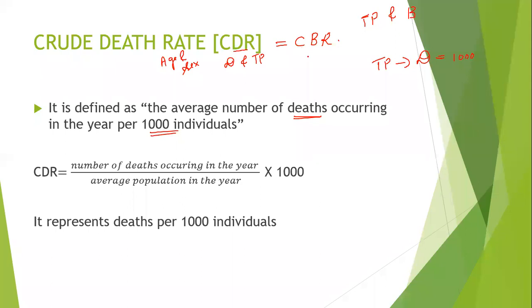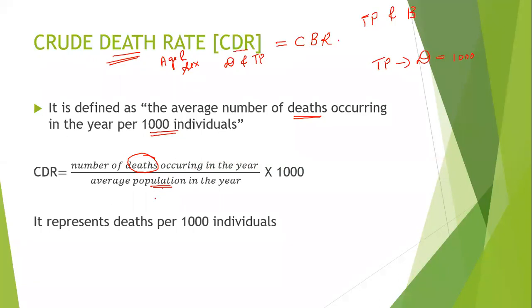The formula here: in crude birth rate, we used the number of live births occurring in a year divided by the average population. Similarly, in crude death rate, we are considering the number of deaths occurring in a year divided by the average population.